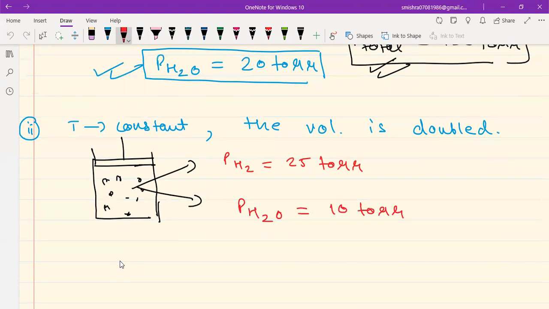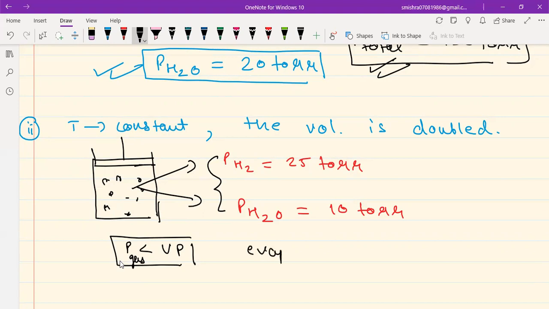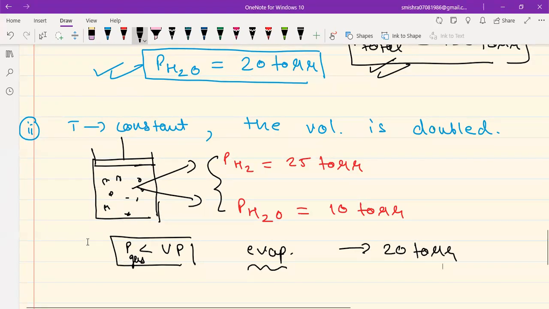And now the most common answer I get for this problem, which I'm sure lots of you would be thinking as well: sir, now P gas has become less than the vapor pressure. H2O is at 10 torr and vapor pressure is 20. So, sir, P gas less than vapor pressure, then it will evaporate and restore its pressure equals to 20 torr.